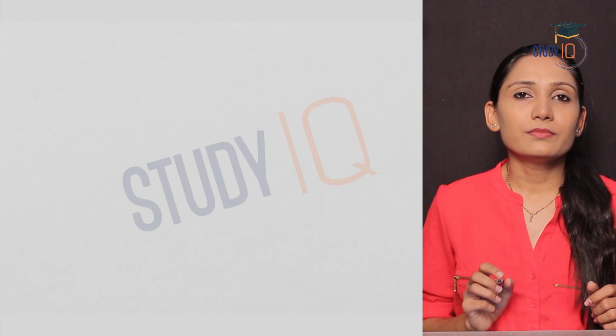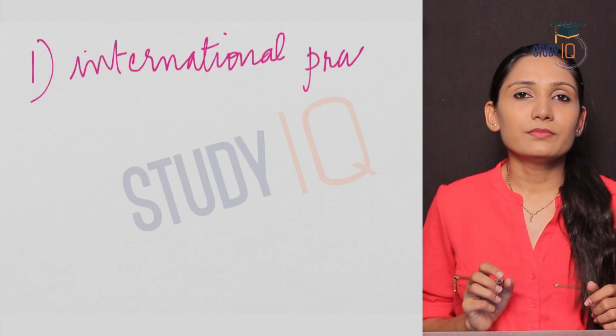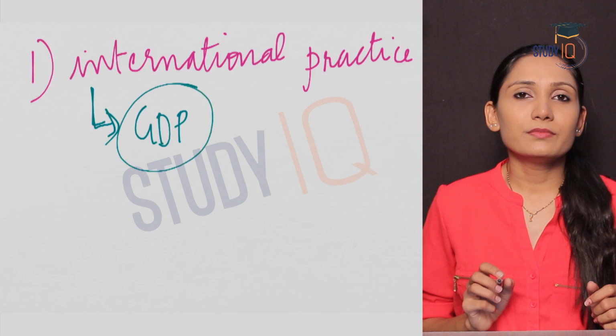The first reason he had given was that in order to conform with international practices. This means that globally many economies have adopted the GDP model of calculation of income and growth. So this is an international practice and we need to comply with it or conform with it. That's why we are moving back to the GDP or gross domestic product.